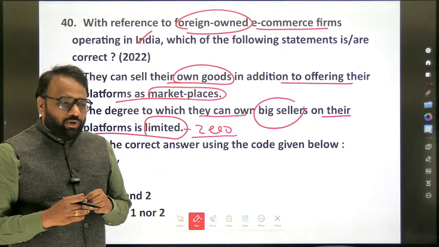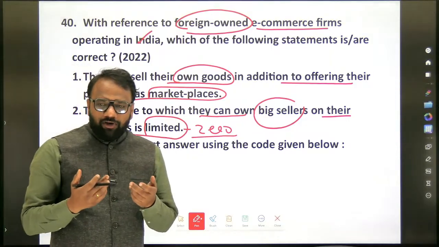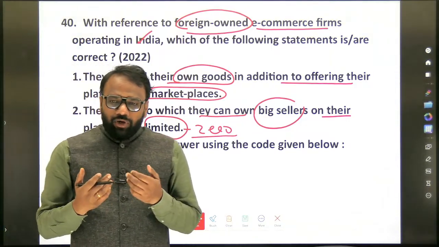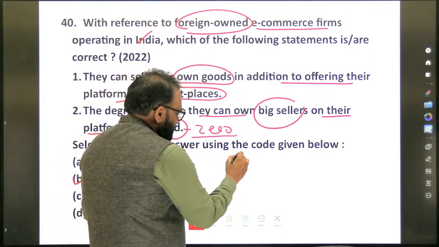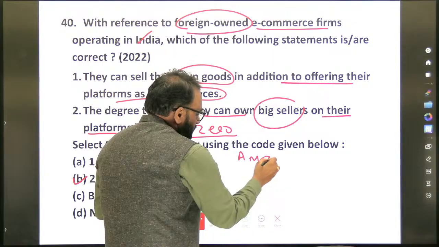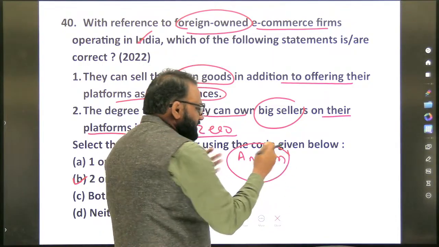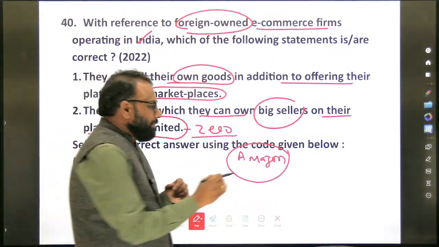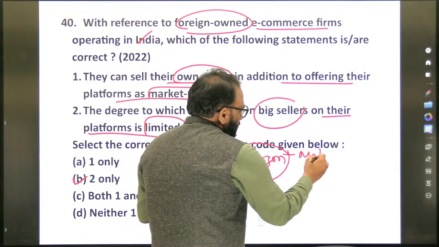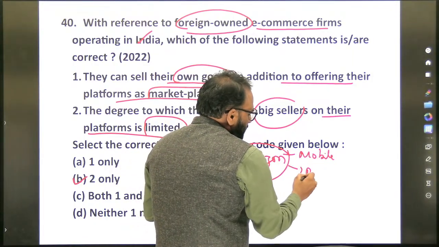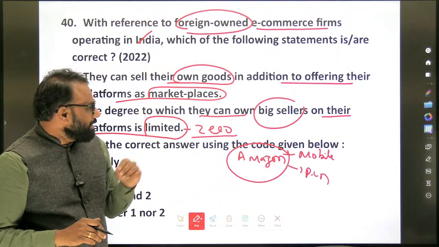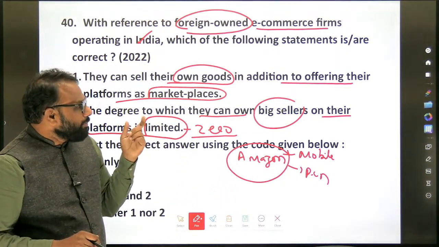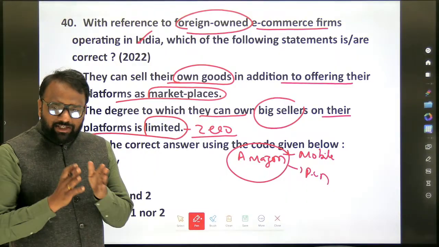Can you recall one example of a foreign-owned e-commerce firm in India? Amazon. Okay. So Amazon sells various items. It may be a mobile phone, or it may be a pen and so on. Now, what does the second statement mean? The degree to which they can own big sellers. Now, Amazon is a separate company.